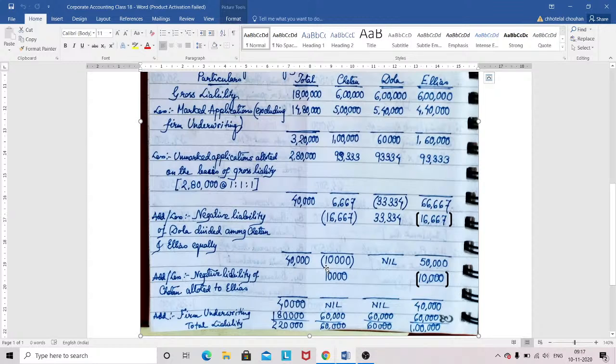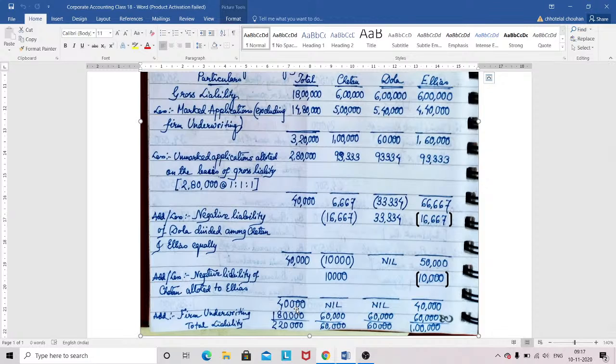Now again, until and unless we adjust that particular negative liability, we can't finish the sum. So Chetan's negative liability will be divided among only the one who has the positive figure, that is Ilias. So 10,000 here is to be added, and 10,000 is to be deducted from here. So the net figure is 40,000 for the total, which is borne by only one particular underwriter, that is the shortfall.